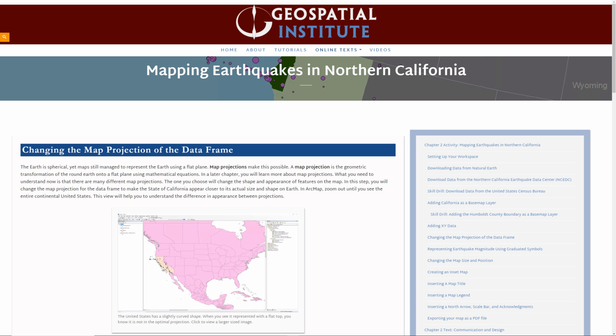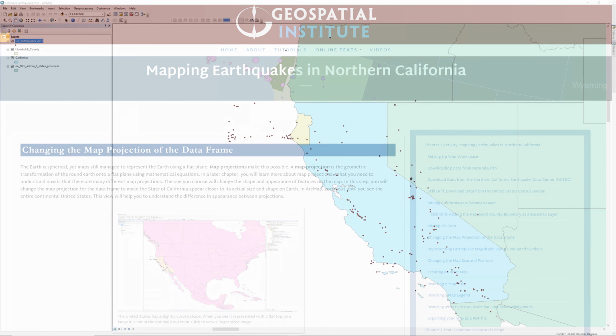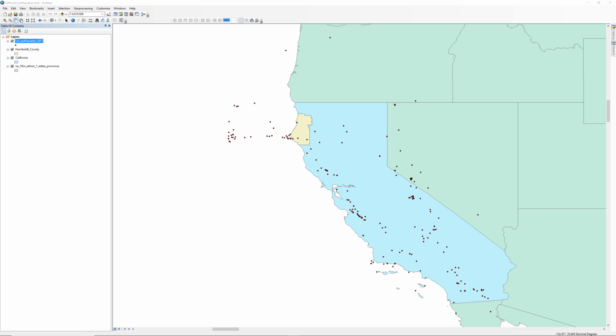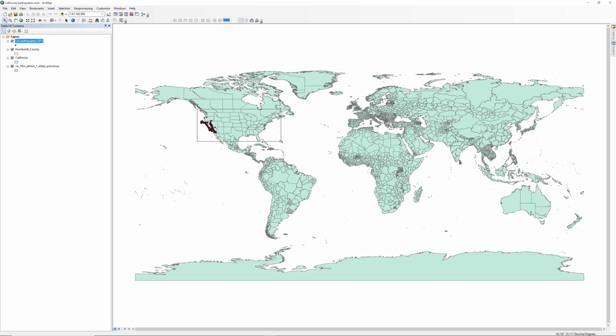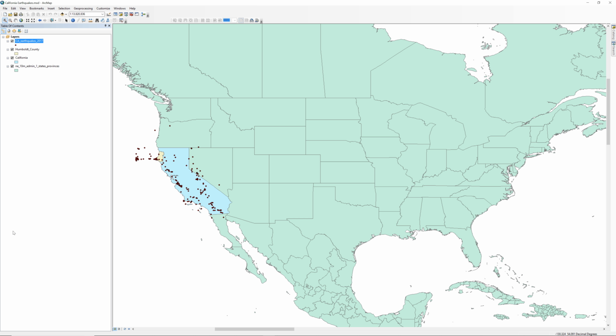In this step, you will change the map projection for the data frame to make the state of California appear closer to its actual size and shape on Earth. In ArcMap, zoom out until you see the entire continental United States. This view will help you to understand the difference in appearance between projections. Open the data frame properties.